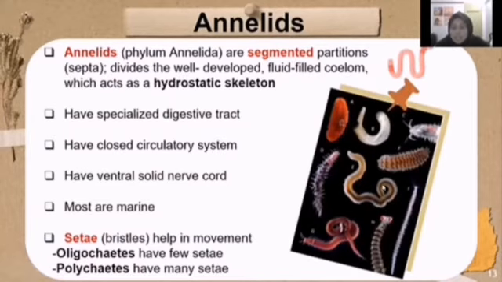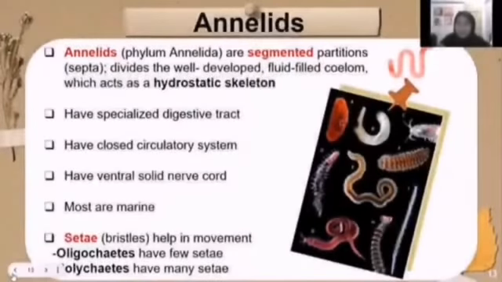So, this is a diagram that shows annelids. As you can see, there are many types of species. That is all from me. Now, I will pass the presentation to the next presenter.